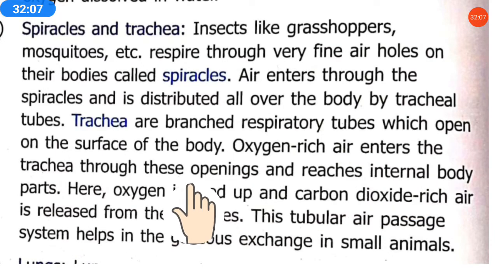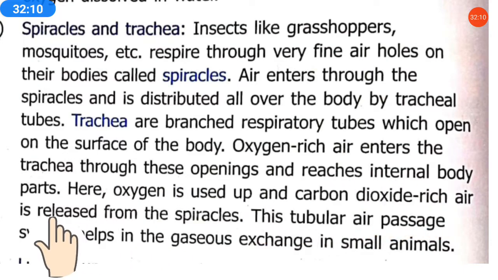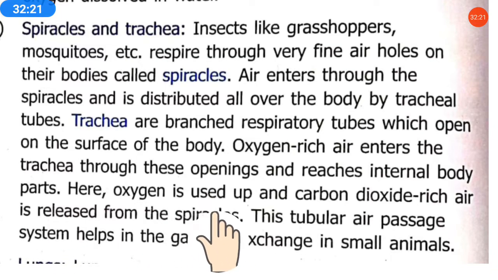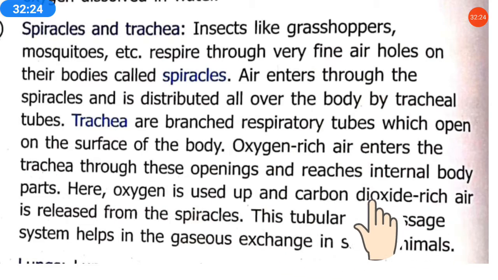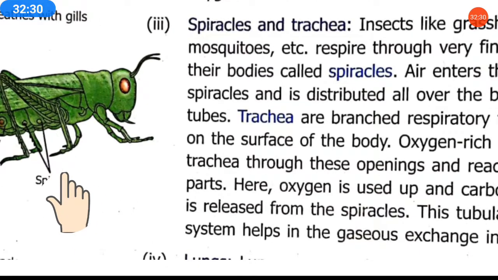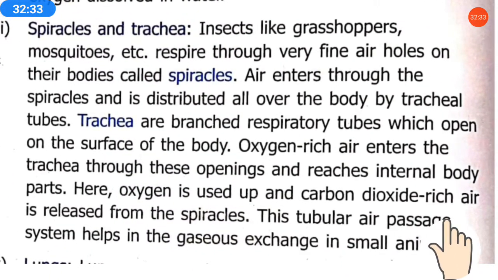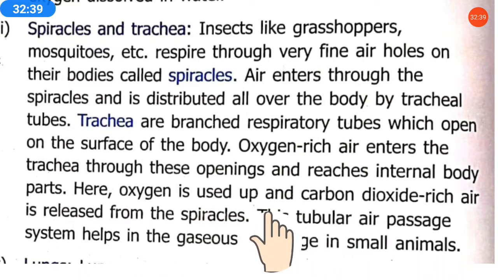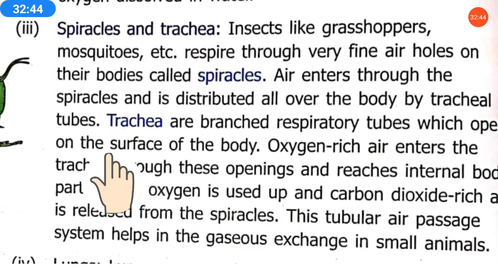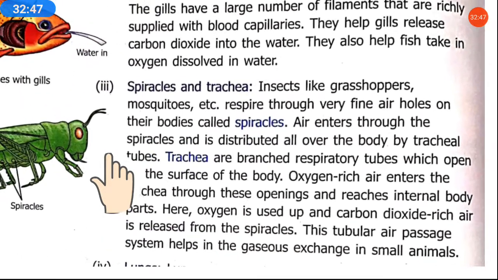Oxygen rich air enters the trachea through their openings and reaches the internal body parts. Means after the spiracles, the oxygen enters the trachea tube and reaches all the internal body parts. Here oxygen is used up, and then carbon dioxide rich air is released from the spiracles. From this part only the carbon dioxide is released. This tubular air passage system helps in gaseous exchange in small animals.